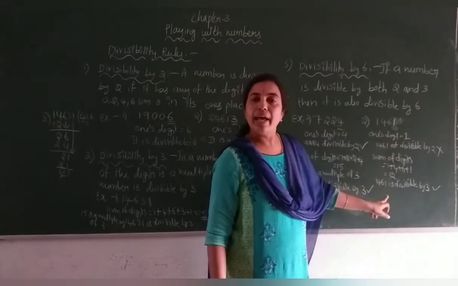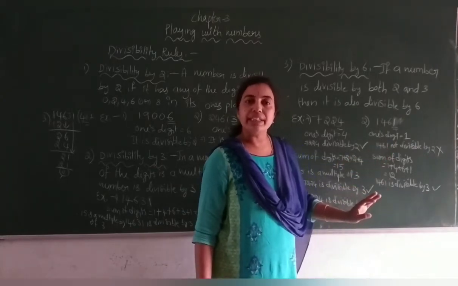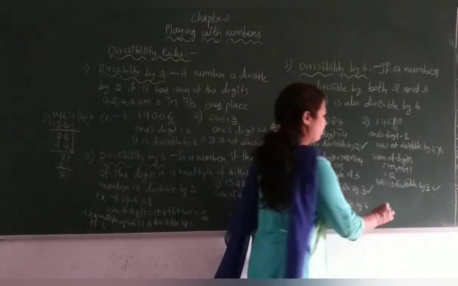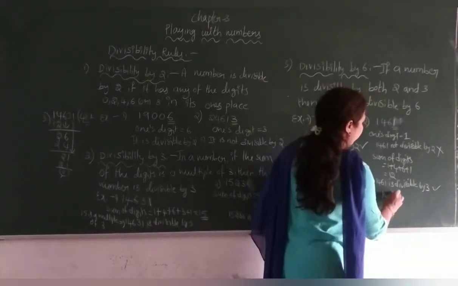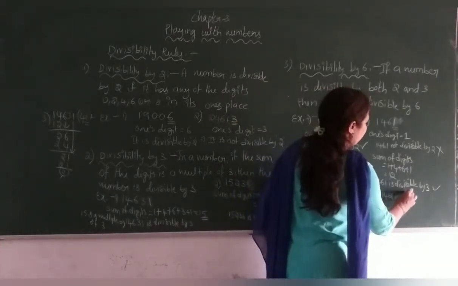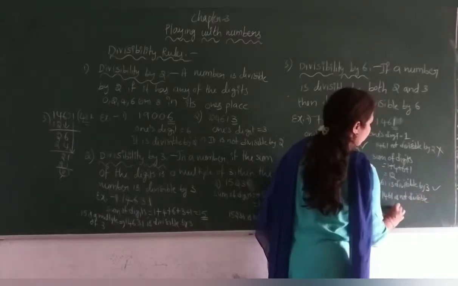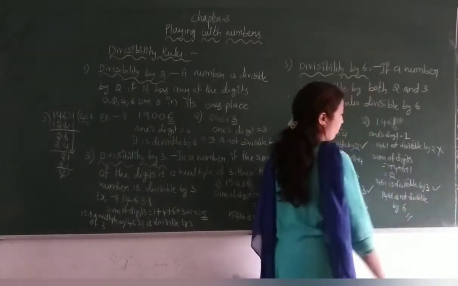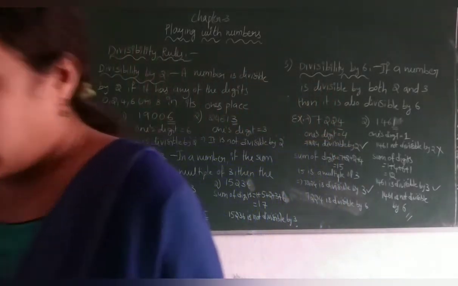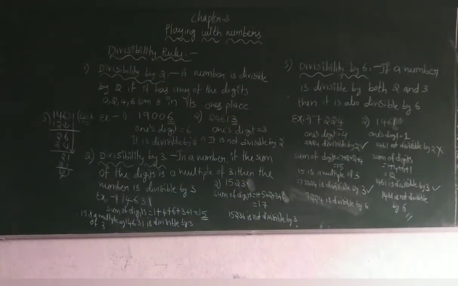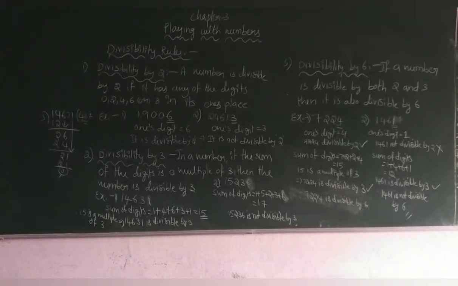Not divisible and 1 is divisible. So you should write it as not divisible. Therefore 4861 is not divisible by 6. So these are the 3 divisibility rules. You should note down all these rules and examples. Okay, now let me explain the next rules.